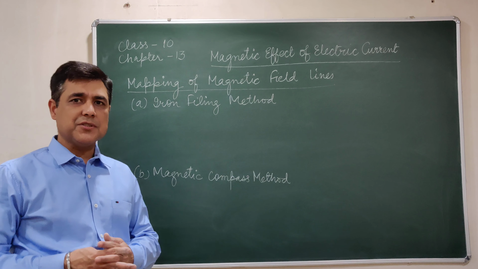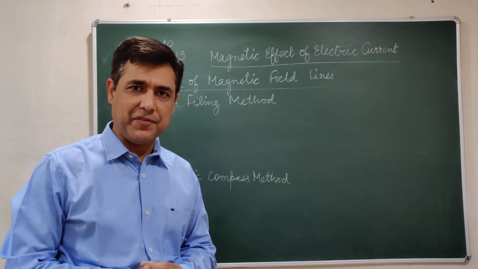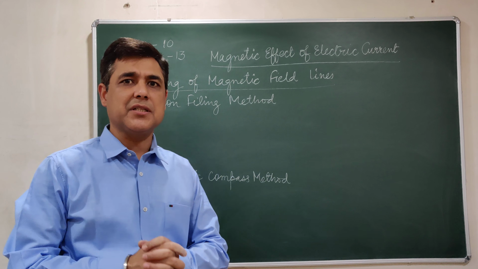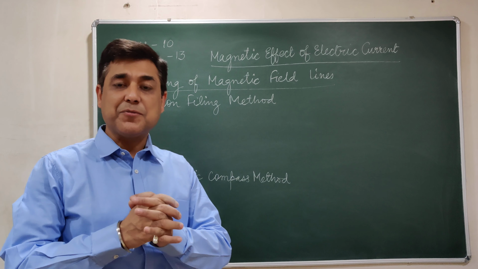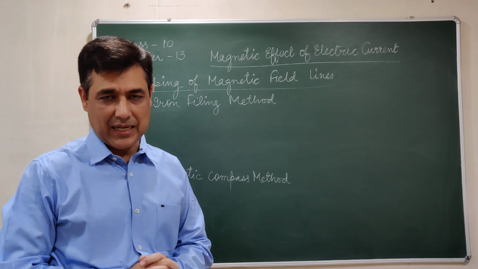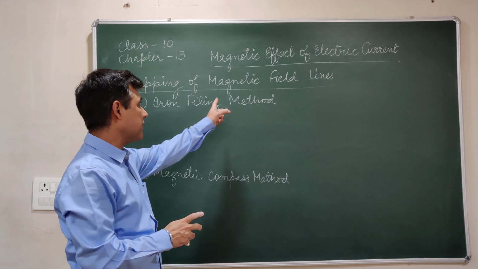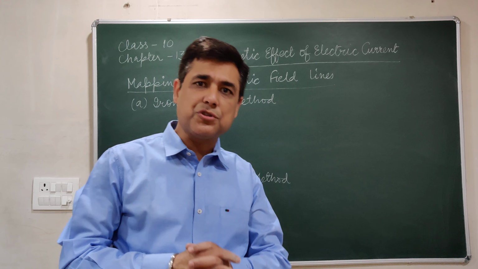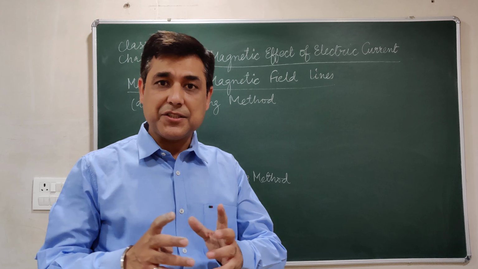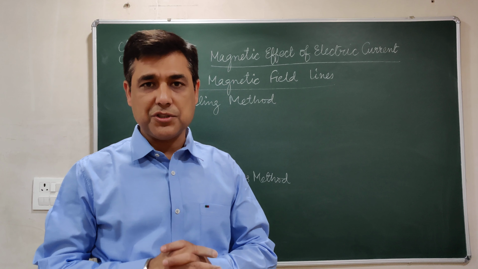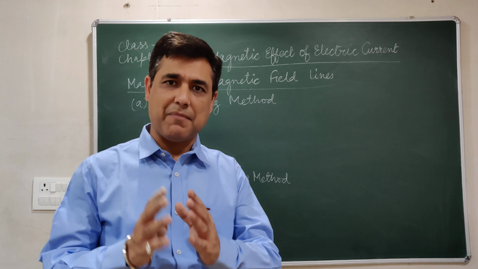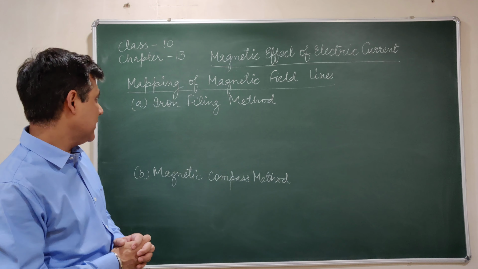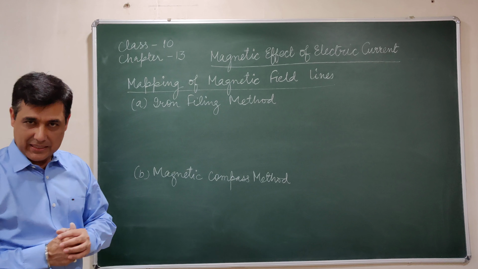Now the question comes, can we see the magnetic field? Probably we are not able to see it, we can experience it. But we have certain ways by which we can experience or see the magnetic field, and that is the way we call magnetic field lines. So we generally draw the magnetic field lines to see the influence of a magnet, to see the force which is exerted by a magnet on magnetic particles. So we have two methods over there. One we call the iron filing method.